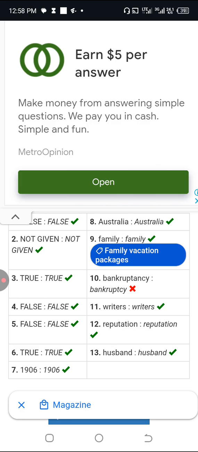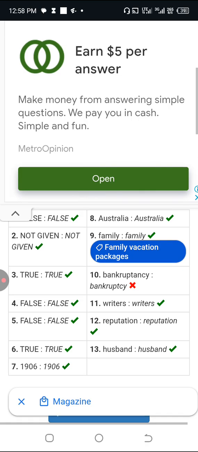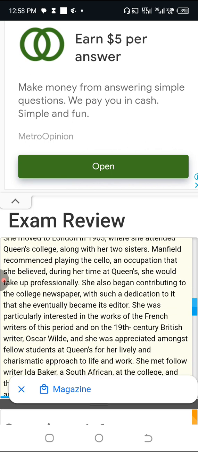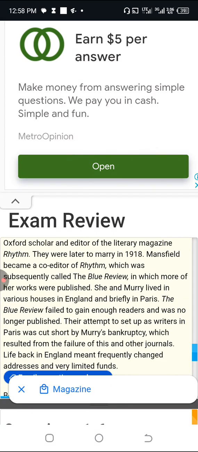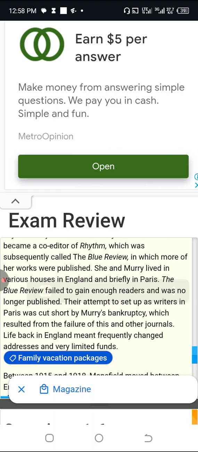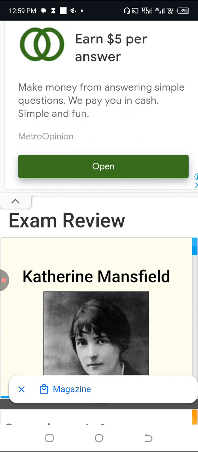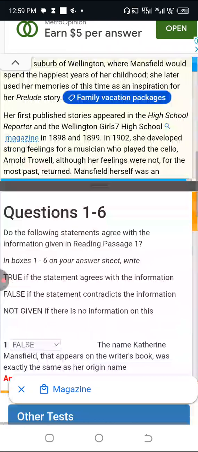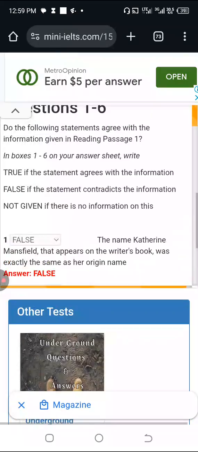Then number 10. Can you see this website has a problem? That's one of the mistakes, but the website is still okay. Just little mistakes here and there. This spelling of bankruptcy is wrong. My own spelling is right. If you look at the passage, look at what they wrote in the passage. Bankruptcy. Let me show you again. Can you see the way they spelled it here? But the website is putting a wrong spelling here. So I guess it's a website error. So it's still okay. It's not a big issue.